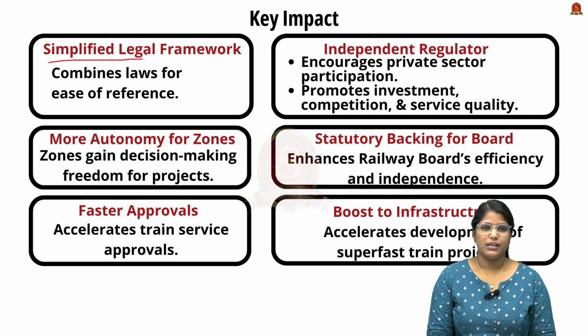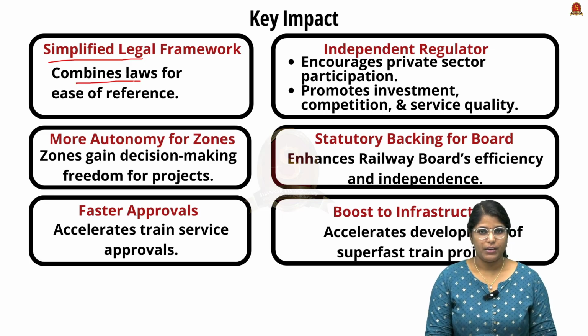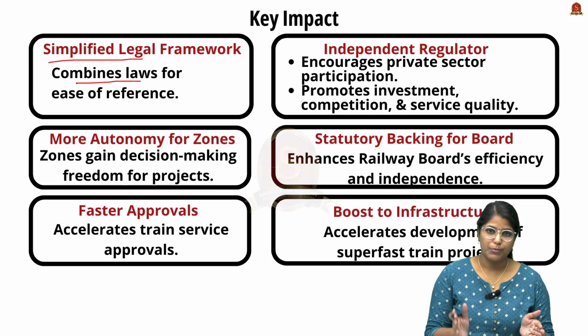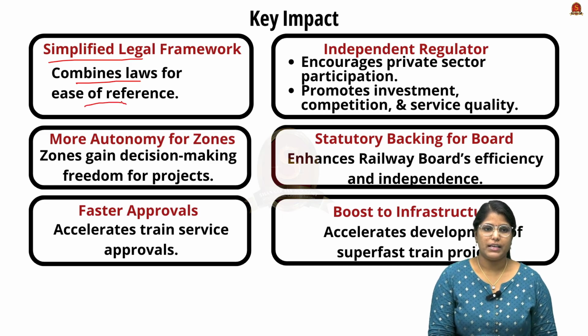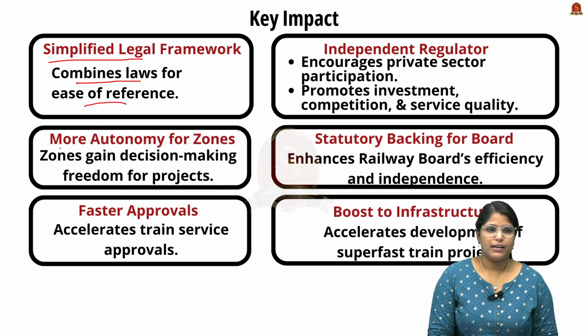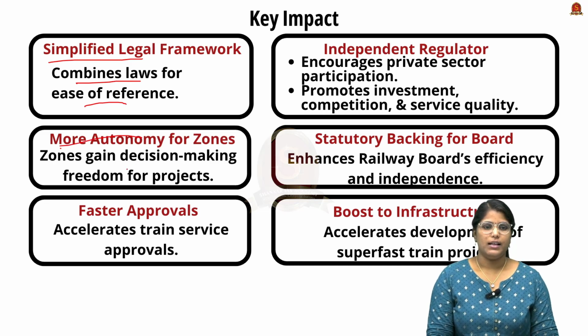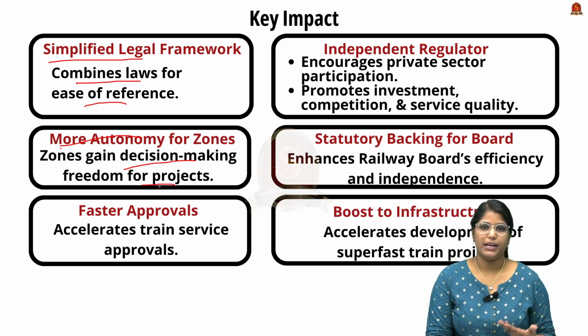See, the first thing is a simplified legal framework. It is repealing one law and combining the key provisions of that law into another one, so it provides ease of reference. Secondly, it gives more autonomy to the zones. As I said earlier, they get decision making power and freedom for implementing any project.